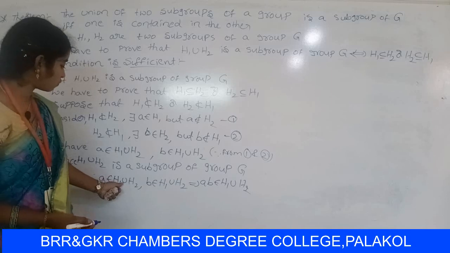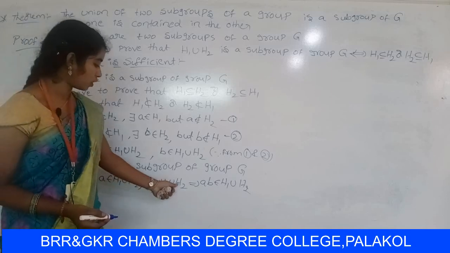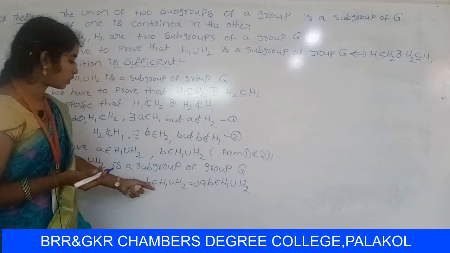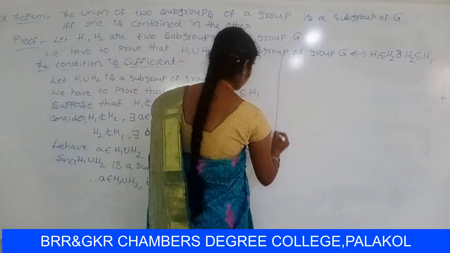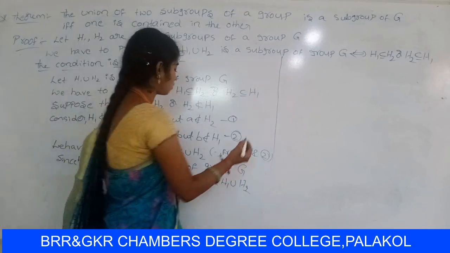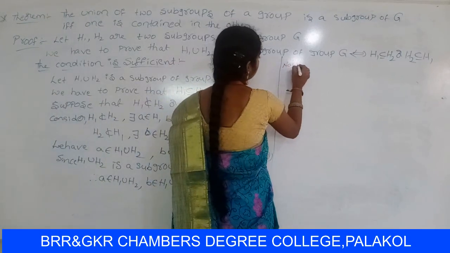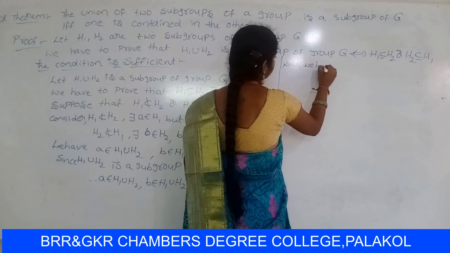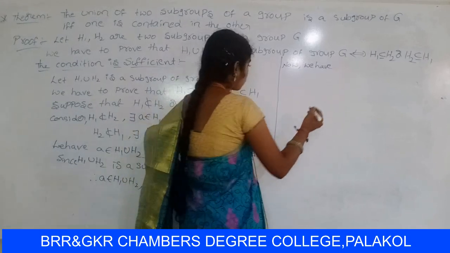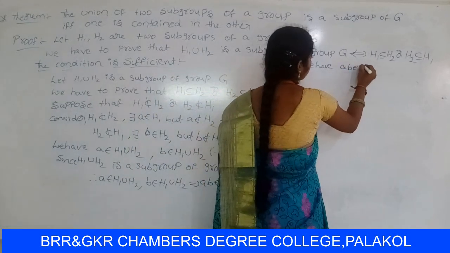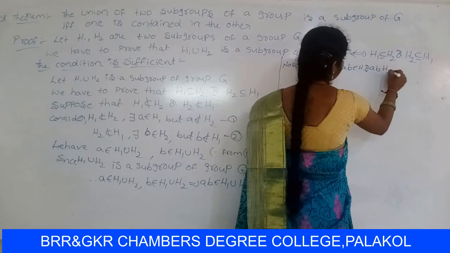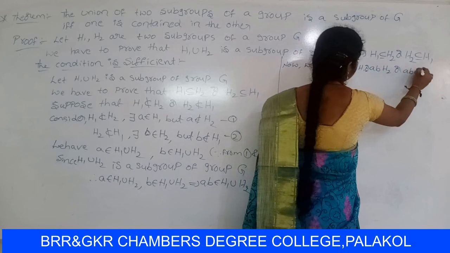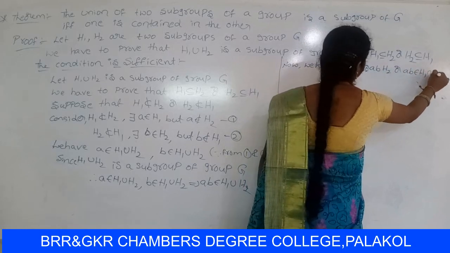Now we have AB belongs to H1, or AB belongs to H2, or AB belongs to H1 intersection H2.